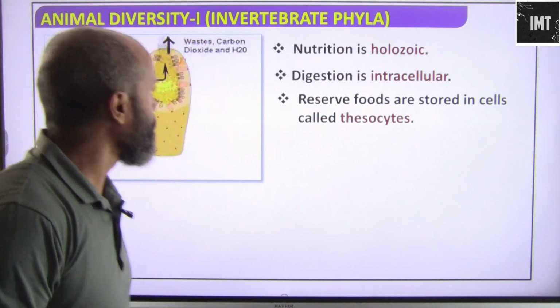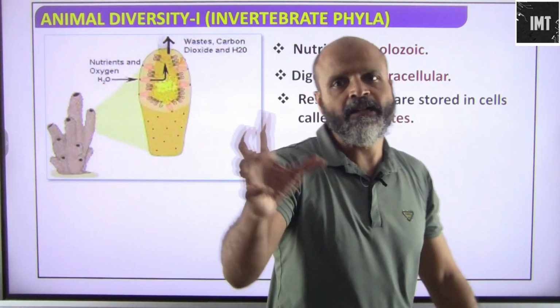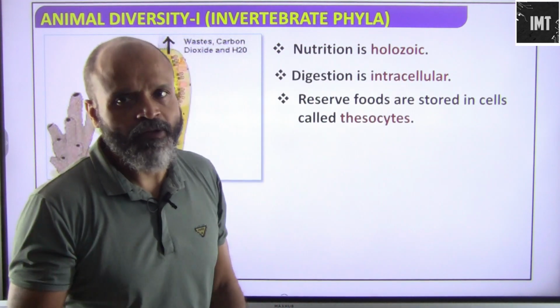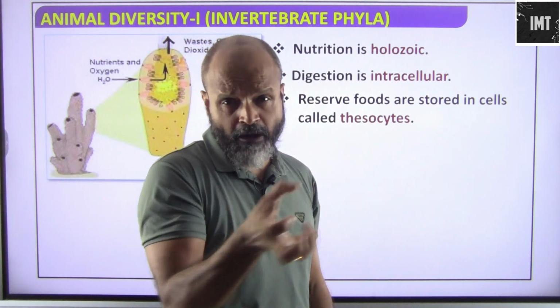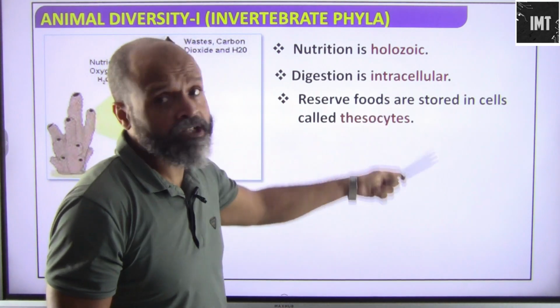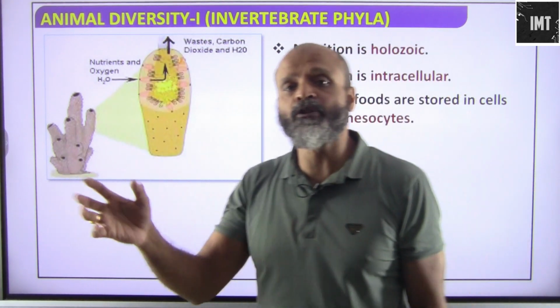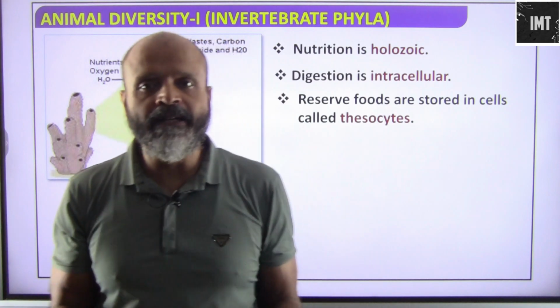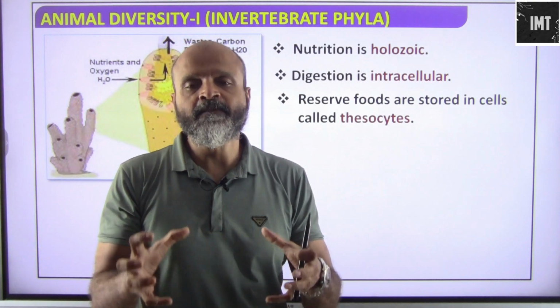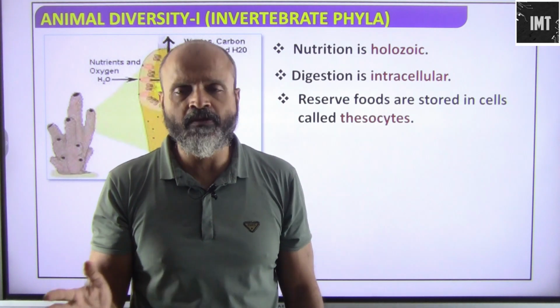As we saw in sponges, the nutrition is holozoic, which means they are dependent on others for their nutrition. The water brings in food and this is absorbed. The digestion is intracellular, which means the food is directly absorbed into the cells. We have a separate digestive system, and the food is redistributed to the various cells and tissues of the body.